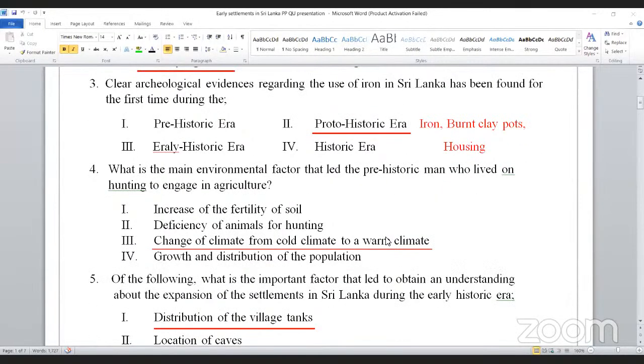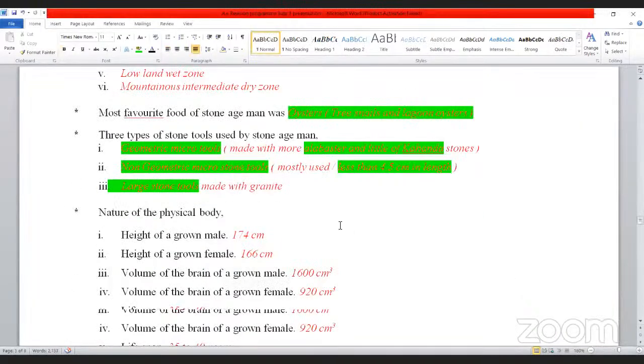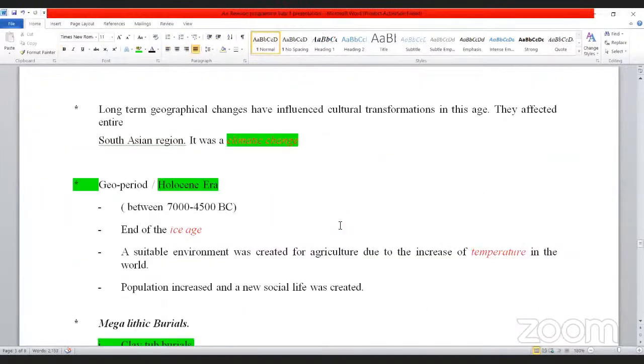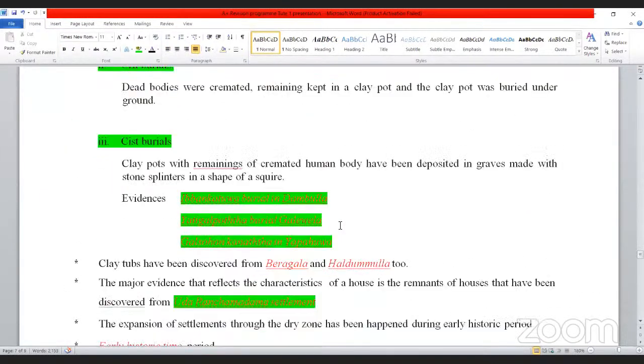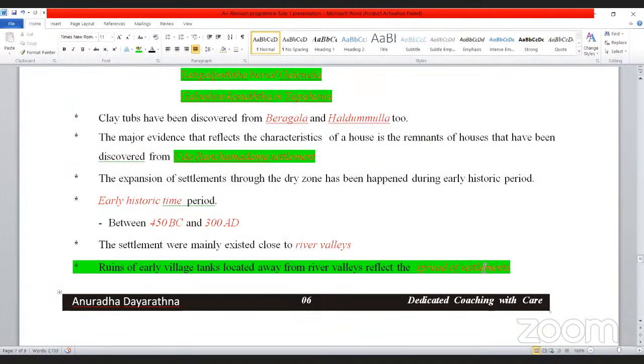Then, of the following, what is the important factor that led to obtain an understanding about the expansion of the settlements in Sri Lanka during the early historic era? Now, see, in my short note, I have given here expansion of settlements in early historic era. We can find for what? Spread of settlements, ruins of early village tanks located away from riverlands. So that shows the spread of settlements.